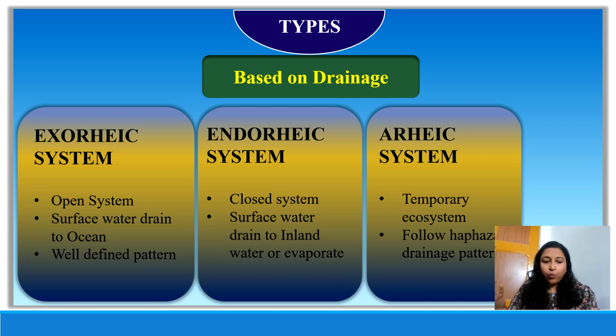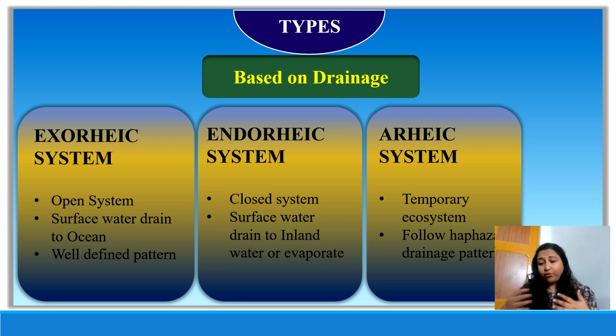So that could be one category where the endoric system leads to the outflow of water. Otherwise, the water will remain contained in that water body and it will leave the ecosystem by evaporation only. So that becomes the endoric ecosystem. The third category is the aeric ecosystems. Aeric ecosystems are temporary drainage ecosystems. Usually they are seasonal and follow a drainage pattern.